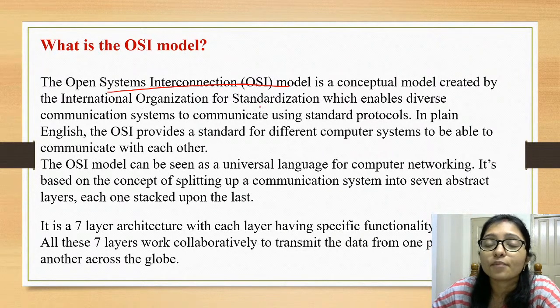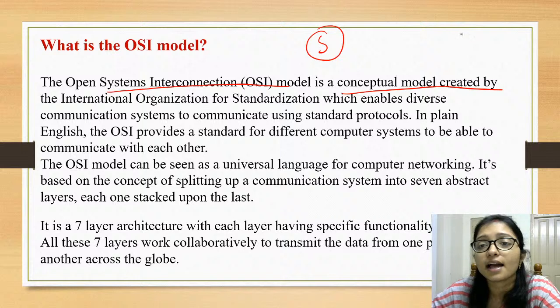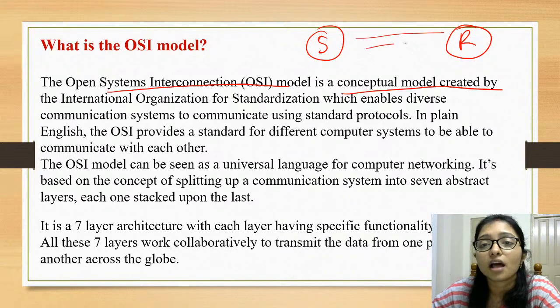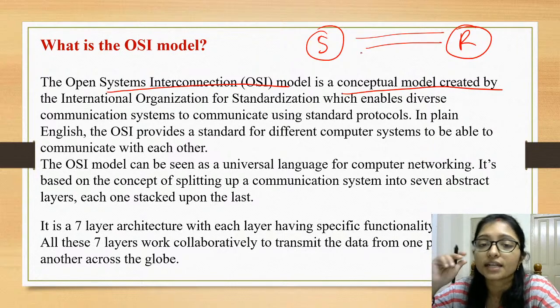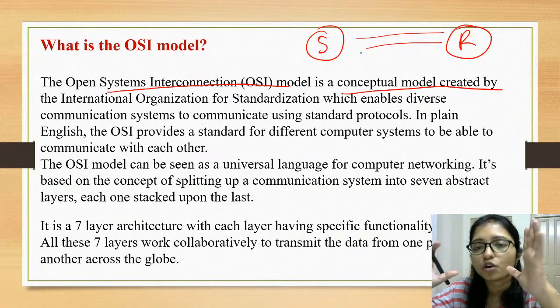First, the OSI model is a conceptual model. Why conceptual? When the sender is sending the data and when the receiver is getting the data, we are passing through different layers. There are different layers for the system, like the physical layer. That is the conceptual layer. Some organization has created those layers, so we are following them because it will be easy to remember, and there we have to follow some framework.